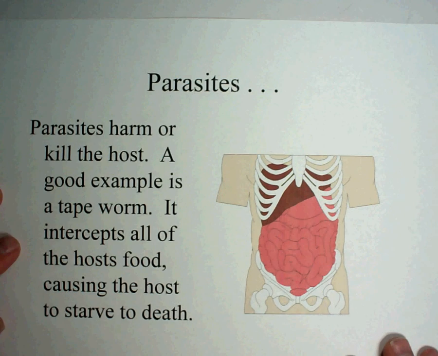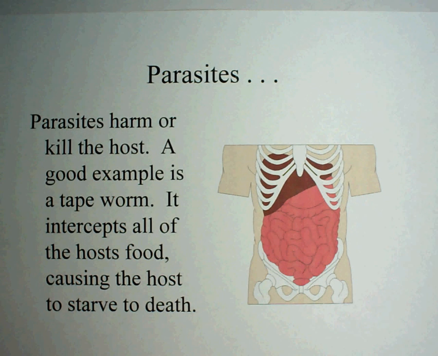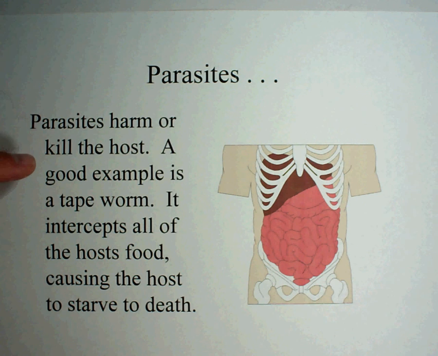The third example of symbiosis is parasitism. And this is a classic example of a parasite. In a parasite, one thing lives off another. Parasites harm or kill the host. A good example is a tapeworm. It intercepts all of the host's food, causing the host to eventually starve to death. A tapeworm is an example of a parasite.